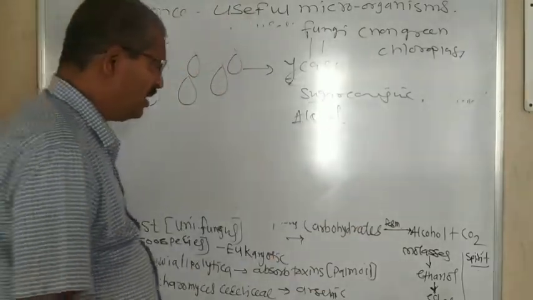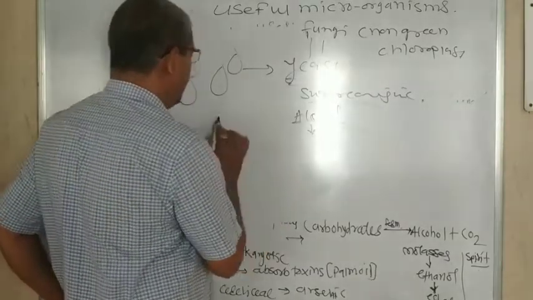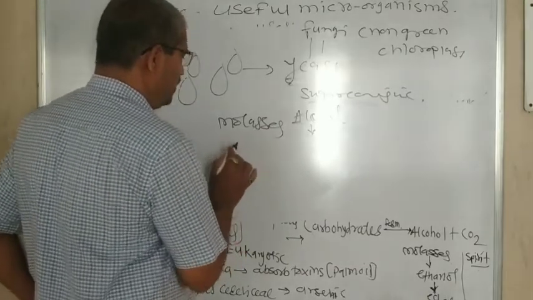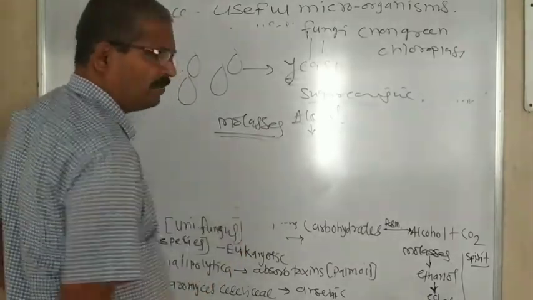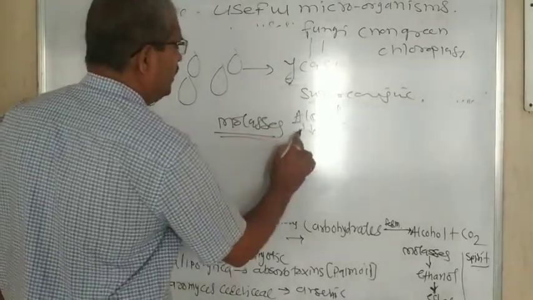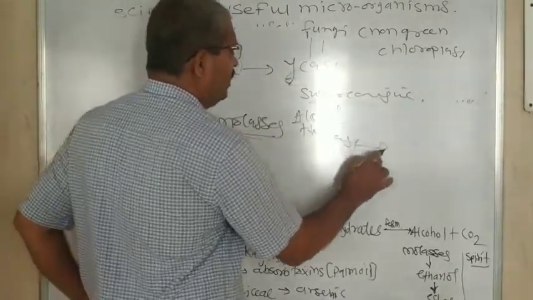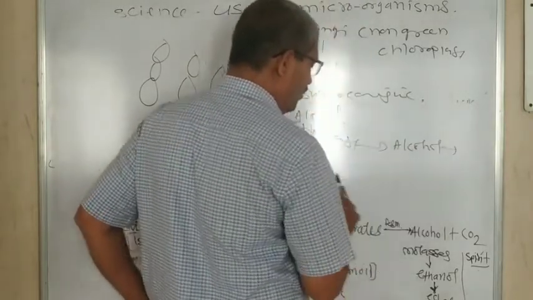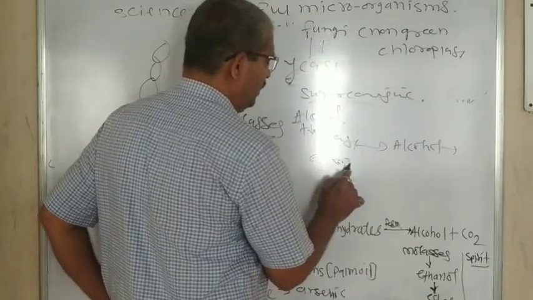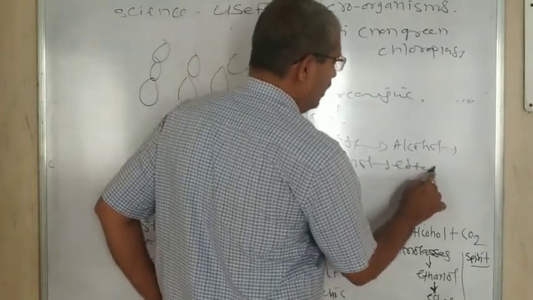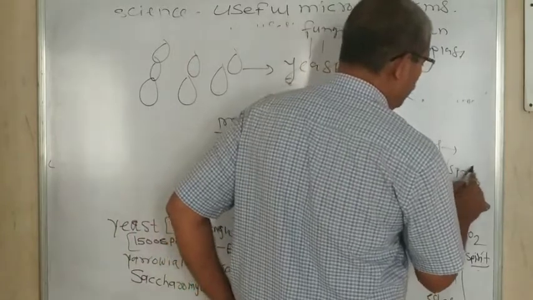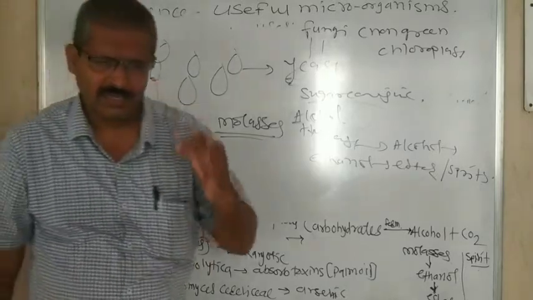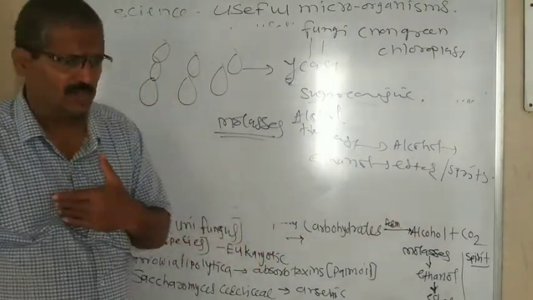Besides that, alcohol comes from molasses. If yeast cells are used, this molasses reacts with the yeast cell, then it produces alcohol. From the alcohol we produce ethanol, and from ethanol we get esters or different kinds of spirits. Means this yeast cell is industrially useful to us.